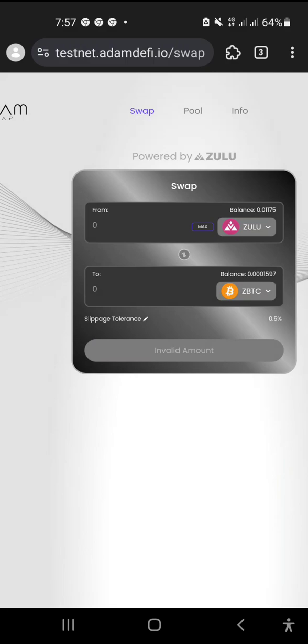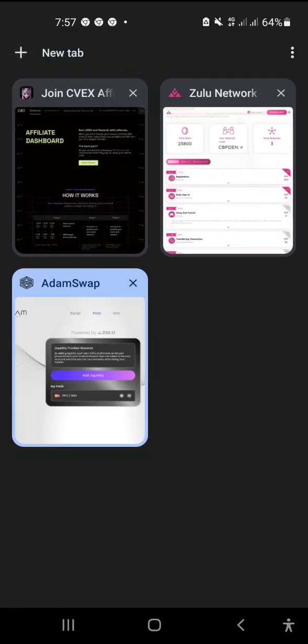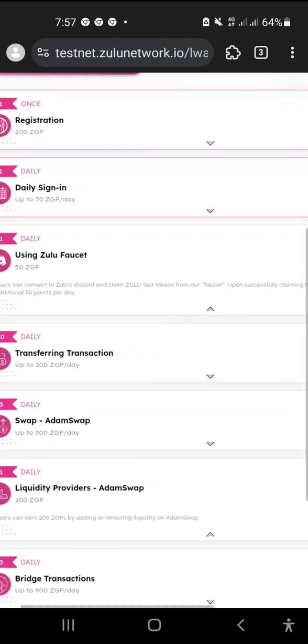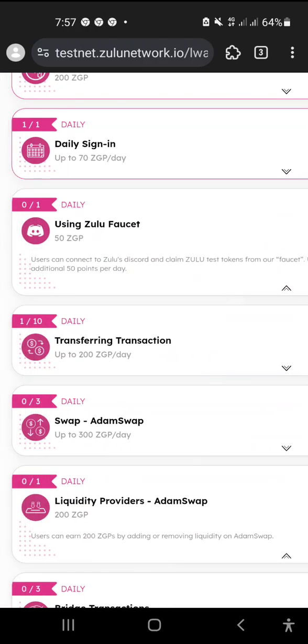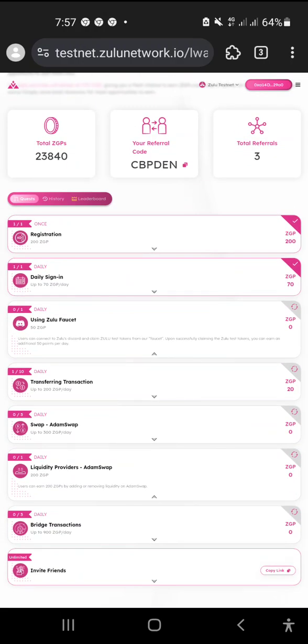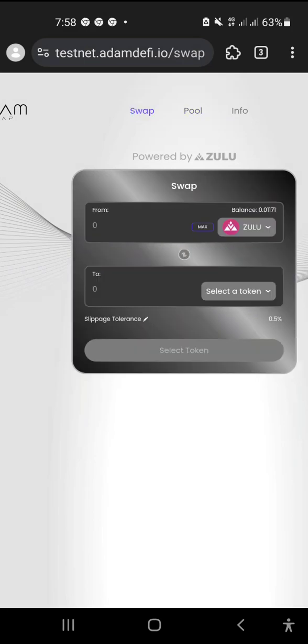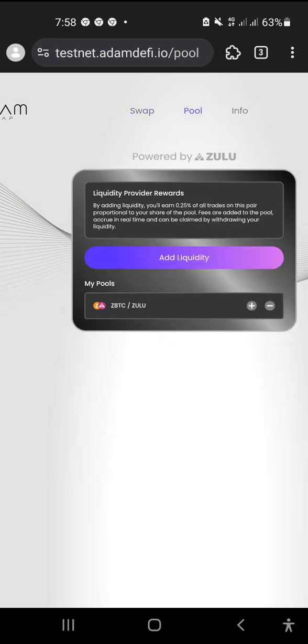Now I'm showing you a pool, because last thing is liquidity providers. Here they said users can earn 200 GDP by adding or removing liquidity on Aram swap in a day. So come here, and I already added liquidity. First I will show you how to add liquidity, because maybe you are new here. So click on pool and add liquidity.